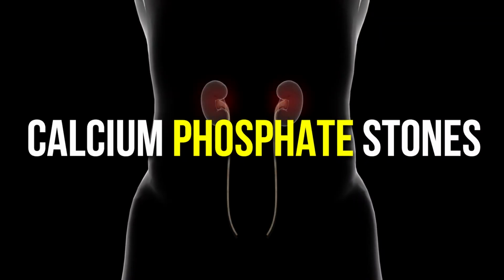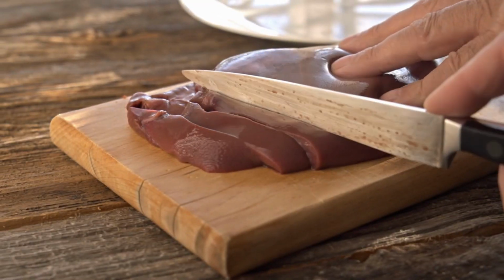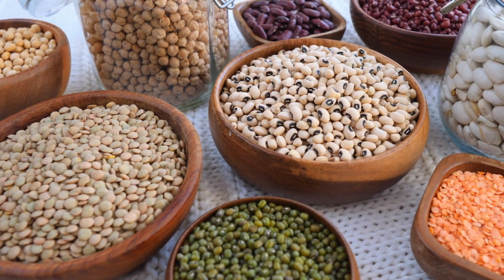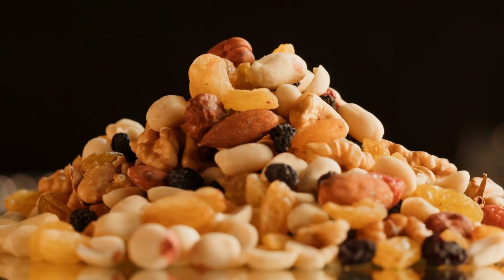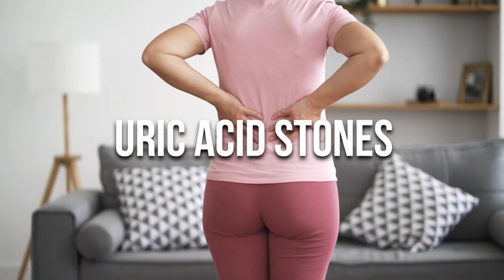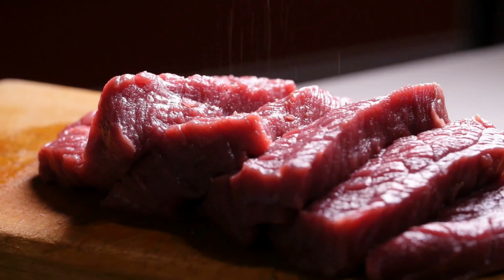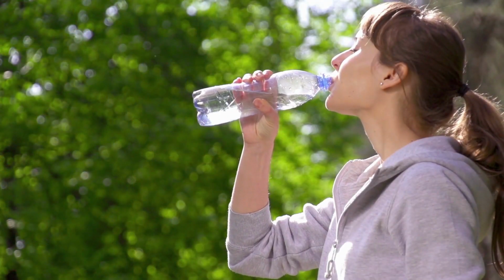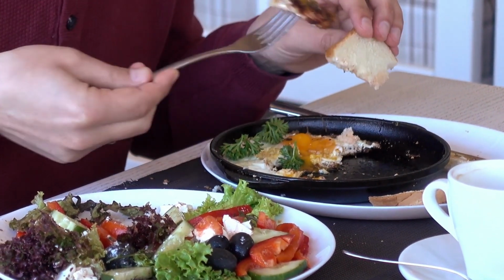2. Calcium phosphate stones. Foods not to eat with kidney stones are high in sodium. Limit animal proteins. Increase intake of legumes, beans, lentils, and peanuts, soy foods, nut, and nut products, sunflower seeds. 3. Uric acid stones. Avoid foods that contain high animal protein. 4. Cystine stones. Increase the intake of water. Replace your protein requirement from meat with plant-based proteins.